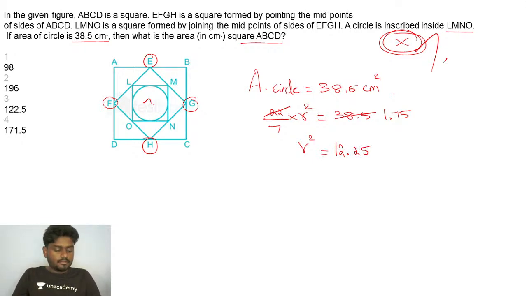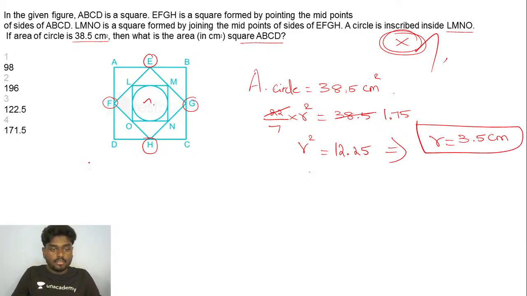Yeah. So we'll be getting 1225. And I know the fact that 35 square is 1225. So 12.25 will be nothing but, if you take the square root, 3.5 centimeter. So you have got the value, that is the radius of the circle, guys. Okay, we have got the lead now. So this is 3.5, which means ultimately this is also going to be 3.5.